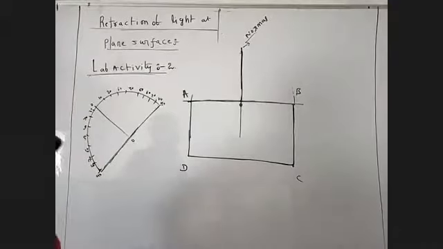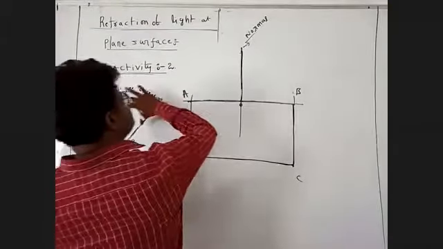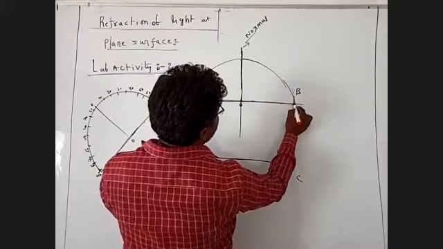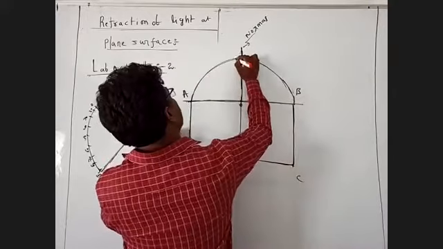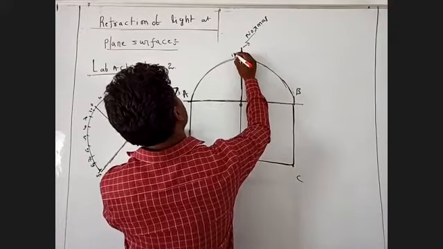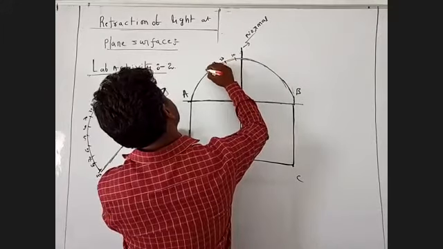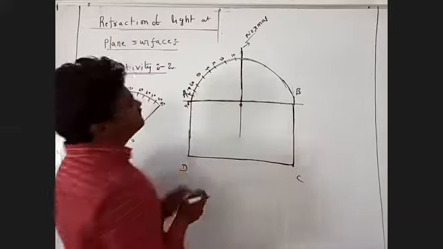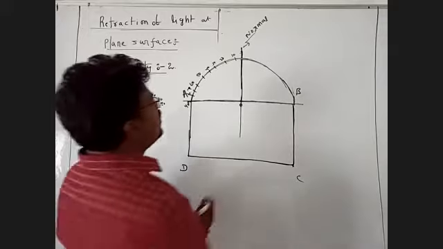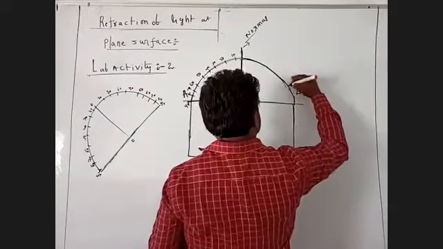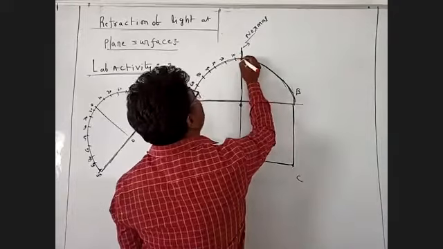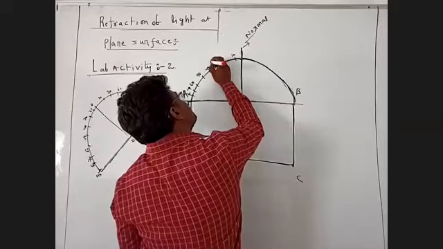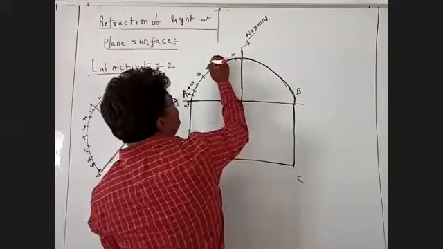Now next, the protector should again be placed on the AB line. Now this is 10 degrees, 20, 30, 40, 50, 60, 70, 80, 90. Now you take the pencil. This is 10 degrees, this is 20, this is 30. And you put the dot at this place.